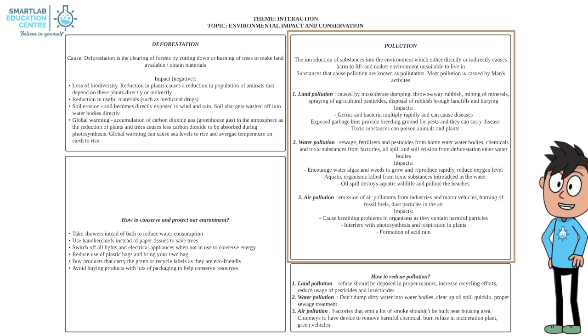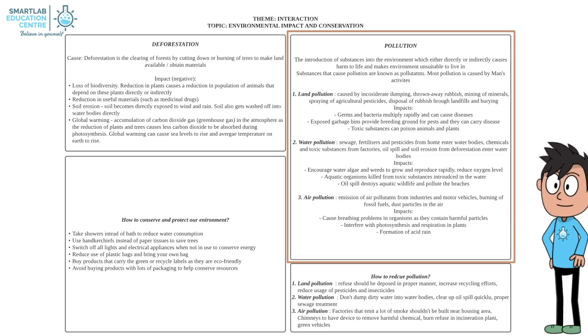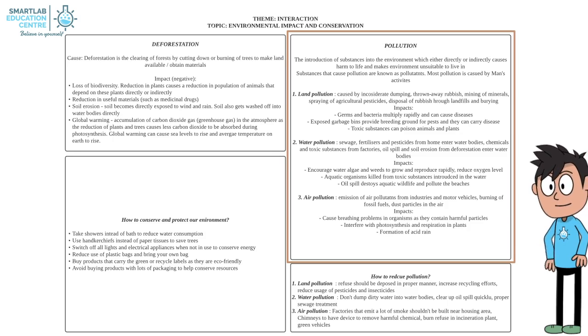Lastly, we have air pollution. The emission of air pollutants from industries and motor vehicles, burning of fossil fuels, dust particles in the air, causes air pollution. Major air pollutants include dust from road traffic, burning of forests, tearing down of buildings, and cigarette smoke, which contains poisonous substances such as carbon monoxide, nicotine that can cause diseases.